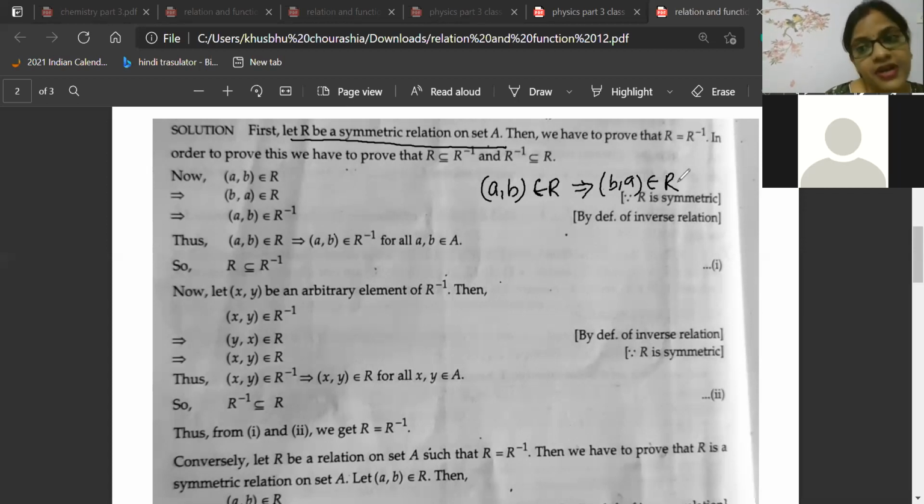if R is a symmetric relation, then if (A,B) is in R, then (B,A) will automatically be in R. This is the condition of symmetry.